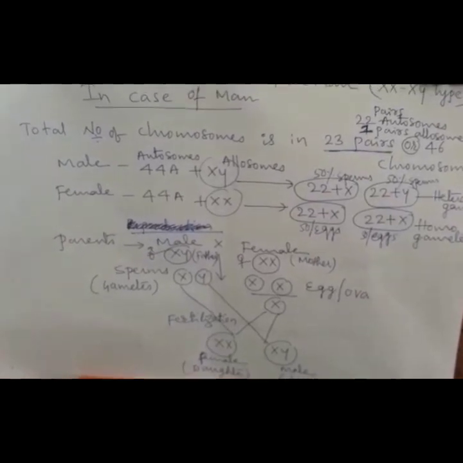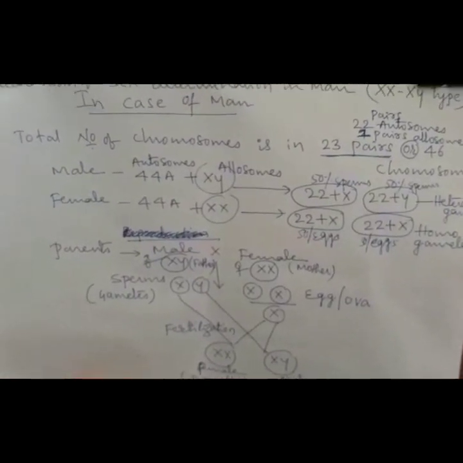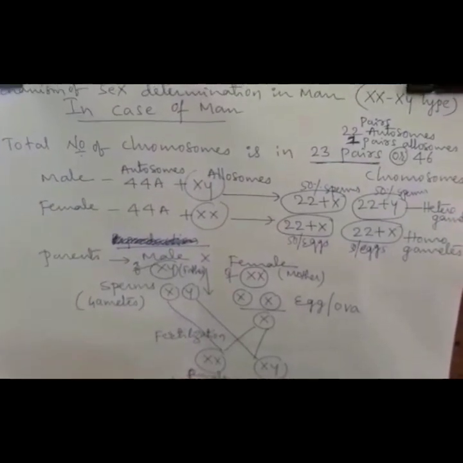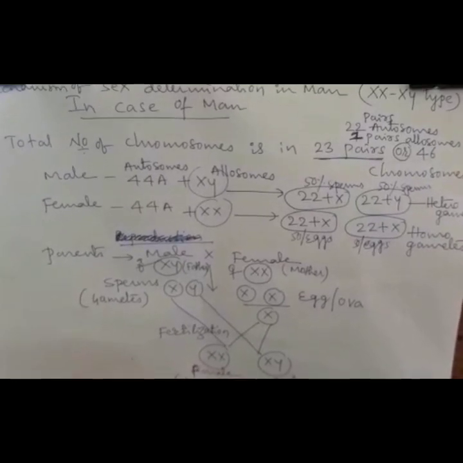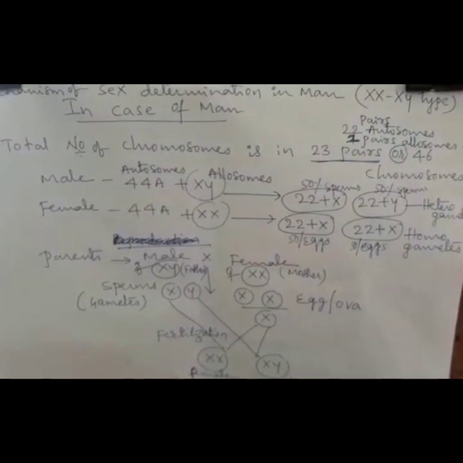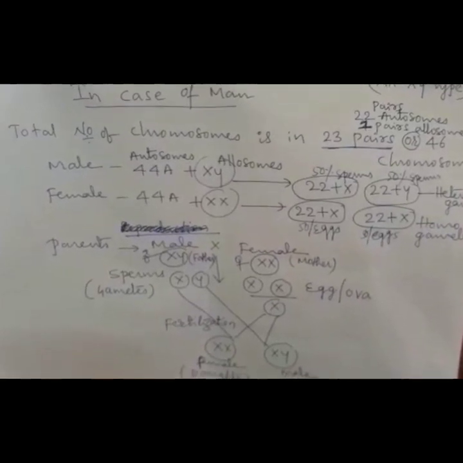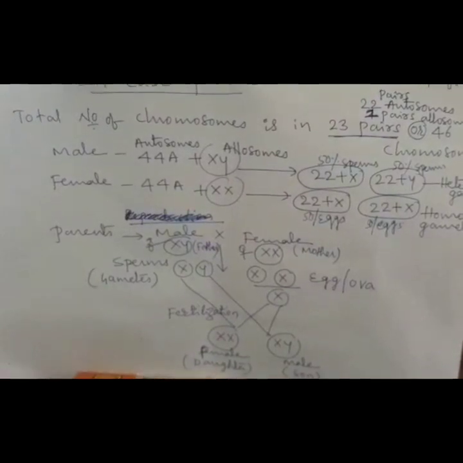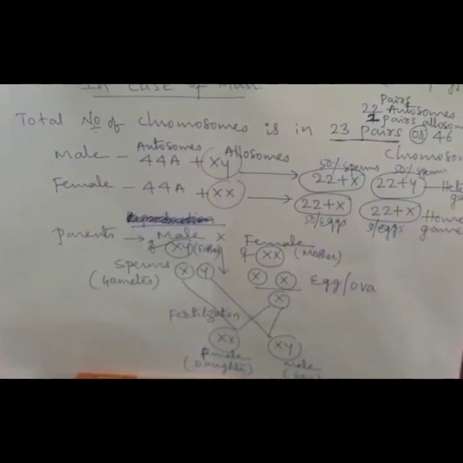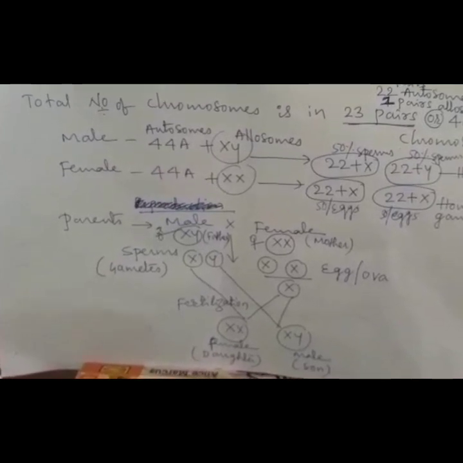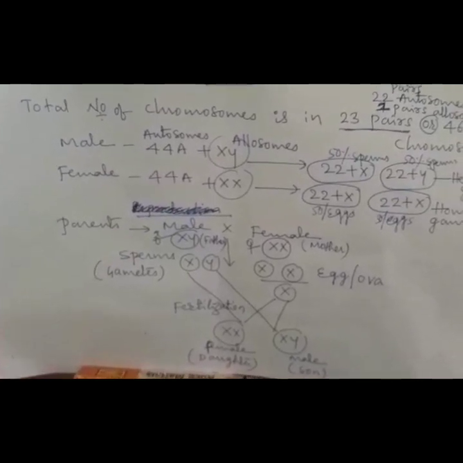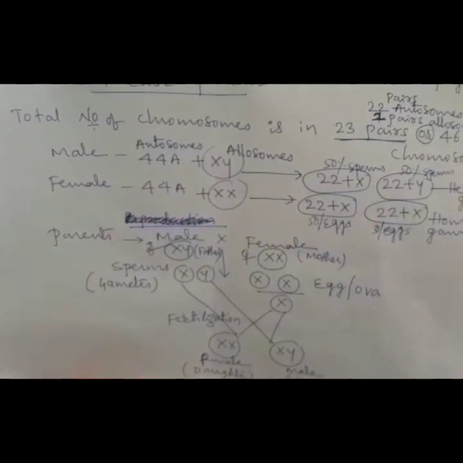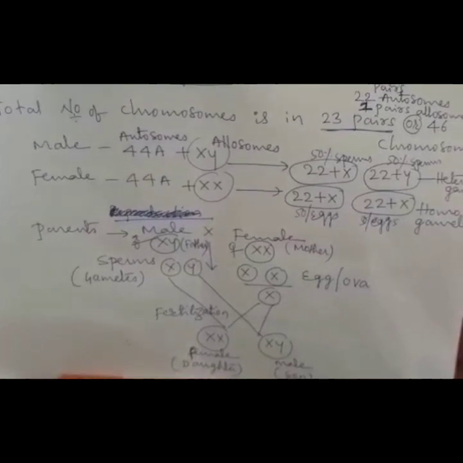At the time of reproduction, sperms are produced by the male by the process of spermatogenesis, and the egg or ova is produced by the female by the process of oogenesis. While fertilization occurs, the egg with X is fertilized with the sperm with X. XX, that is a female offspring, what we call a daughter, occurs.